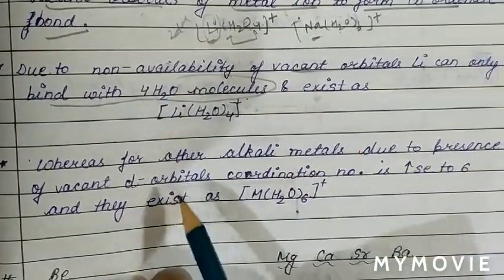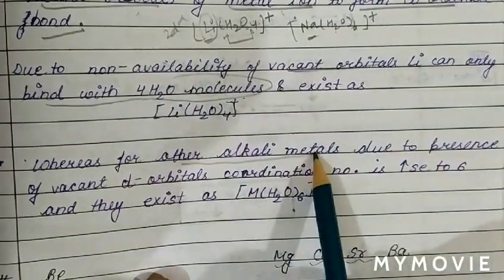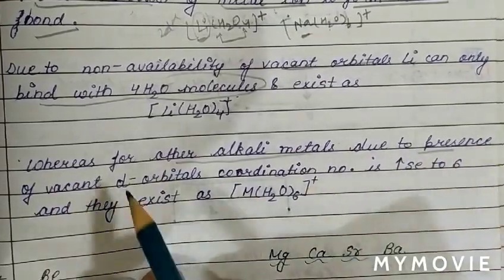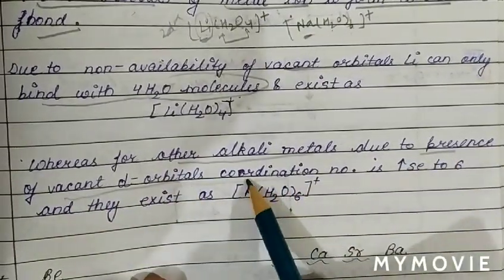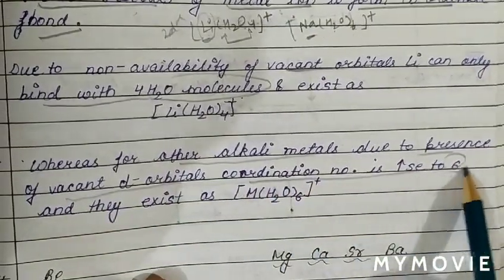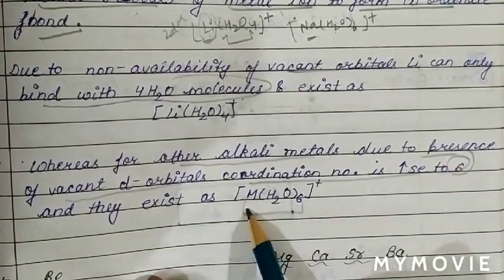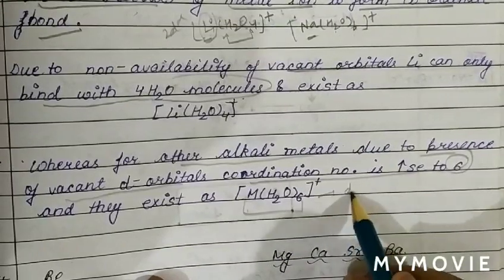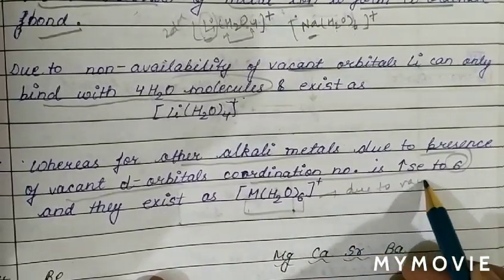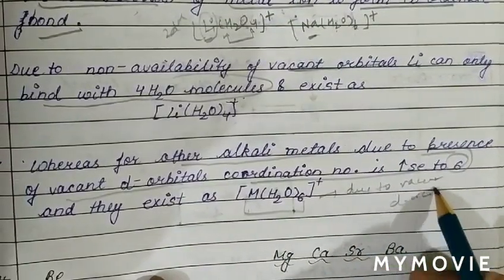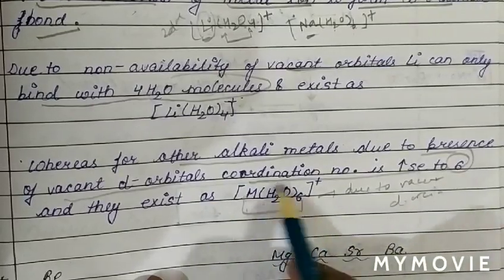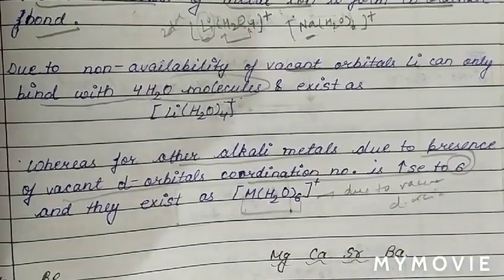While for other alkali metals, due to the presence of a vacant d orbital, they can exhibit a coordination number of 6, because 6 water molecules can exist. For sodium, potassium, rubidium, cesium, due to the vacant d orbital, they can bind with 6 water molecules.